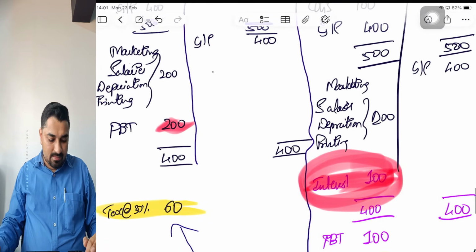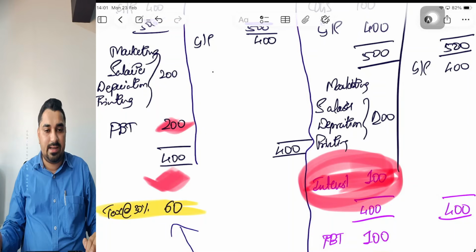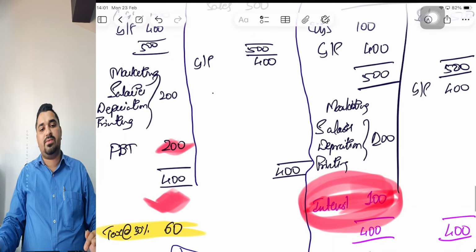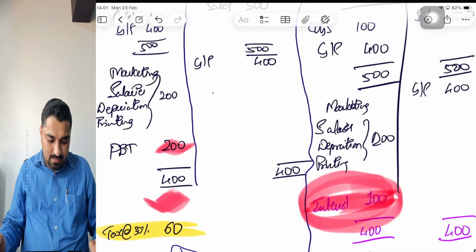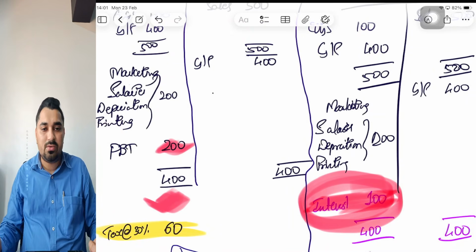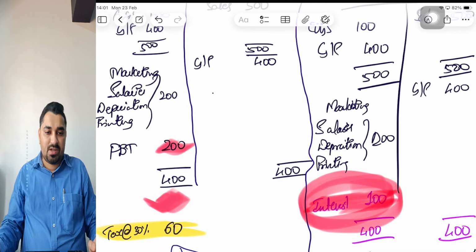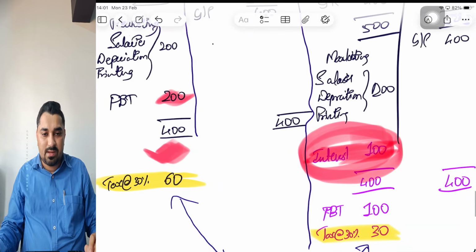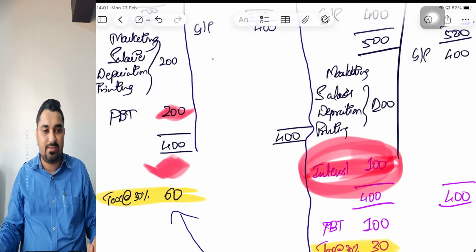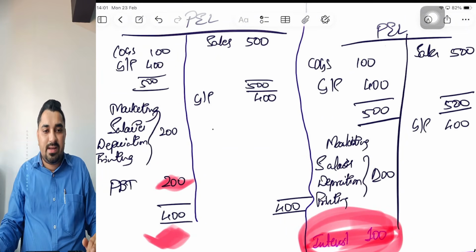In an unlevered company, in the P&L debit side, there is no interest. So when I don't pay interest, what is my taxable profit? My taxable profit is coming down to 200 crores. Assuming a 30% tax rate, I am paying 60 crores of tax, in a company wherein the capital structure has no debt component.